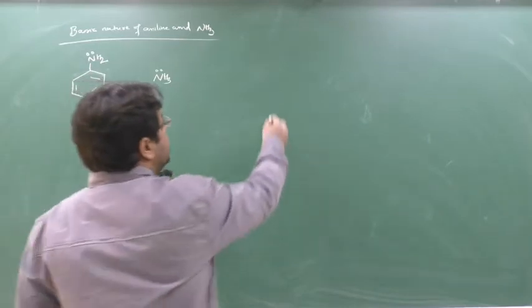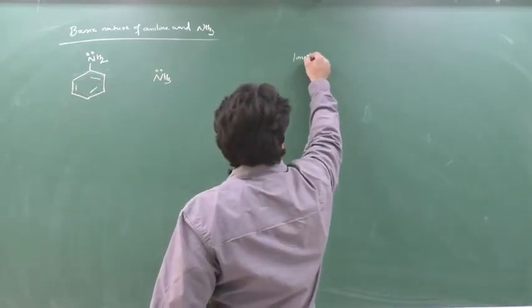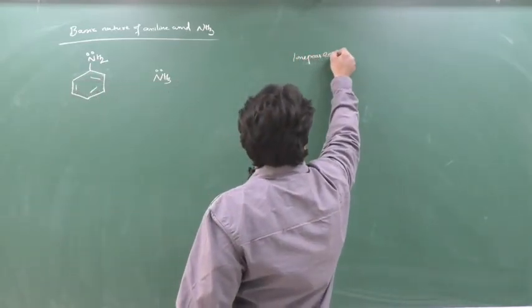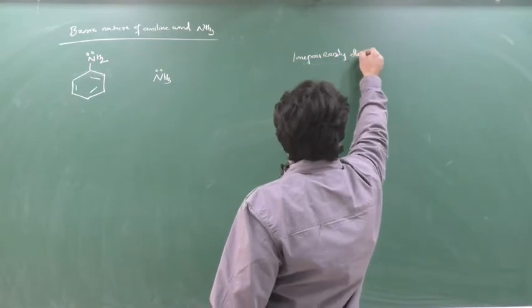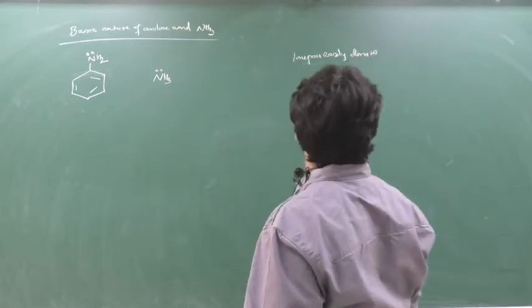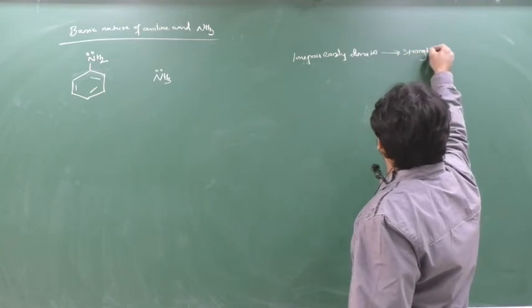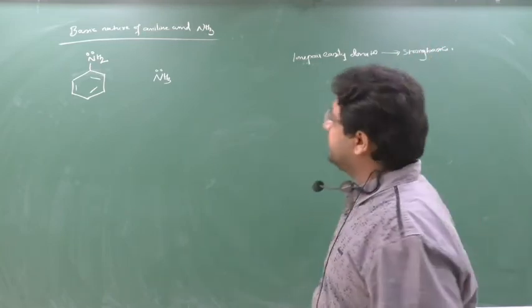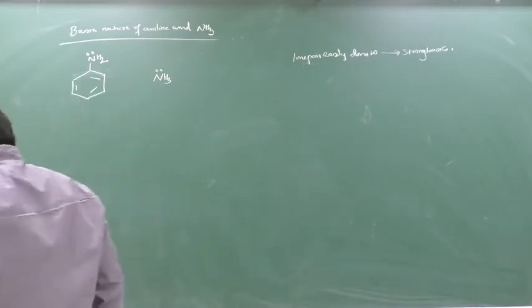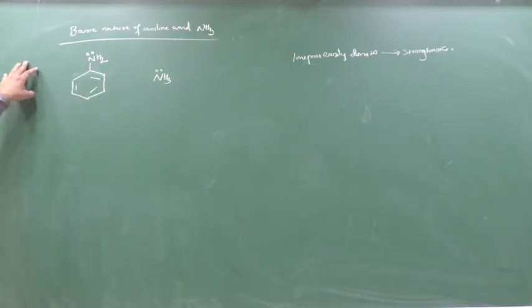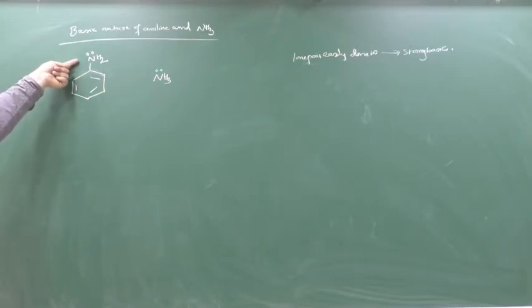See, the one who can donate the lone pair easily is the strong base. Yes or no, beta? Now see here, this is aniline and on this aniline we have one nitrogen, and this nitrogen has one lone pair.